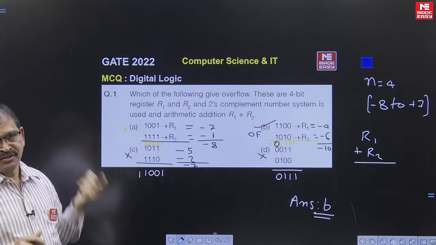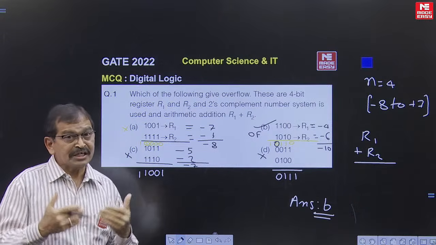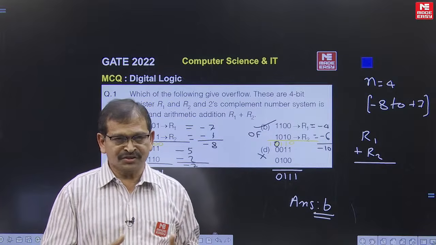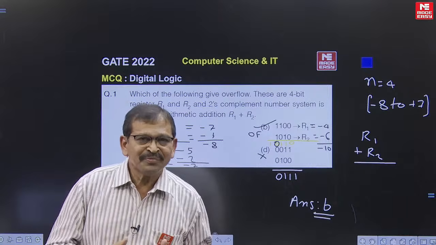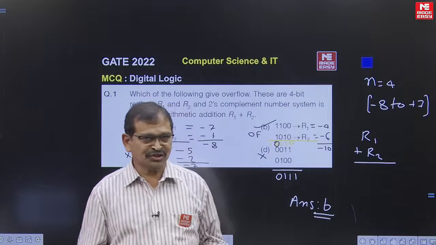Hopefully everybody did this question well. The other question, related to the number system, was about floating point numbers, which was already covered by CO sir, Sagar sir. Hopefully all of you did well. Good luck, all the best.